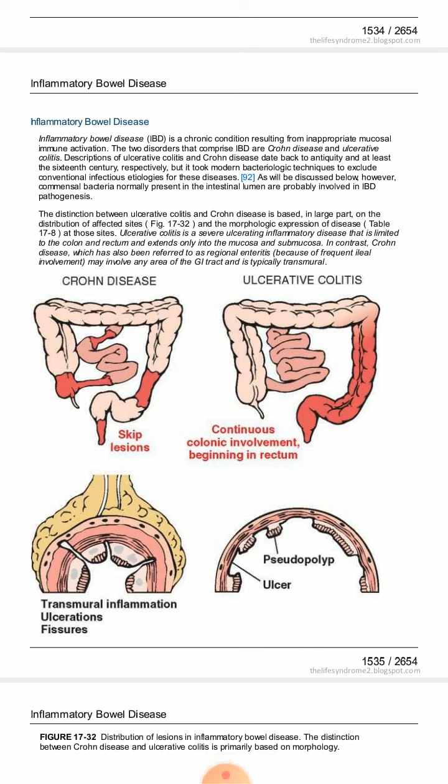Inflammatory bowel disease is a chronic condition which results from inappropriate mucosal immune activation. There are two types of diseases involved in inflammatory bowel disease. One is ulcerative colitis and the other one is Crohn disease. These two diseases mostly occur during teens and early 20s. They are more common in Caucasians and mostly occur in people living in North America, Northern Europe, and Australia.